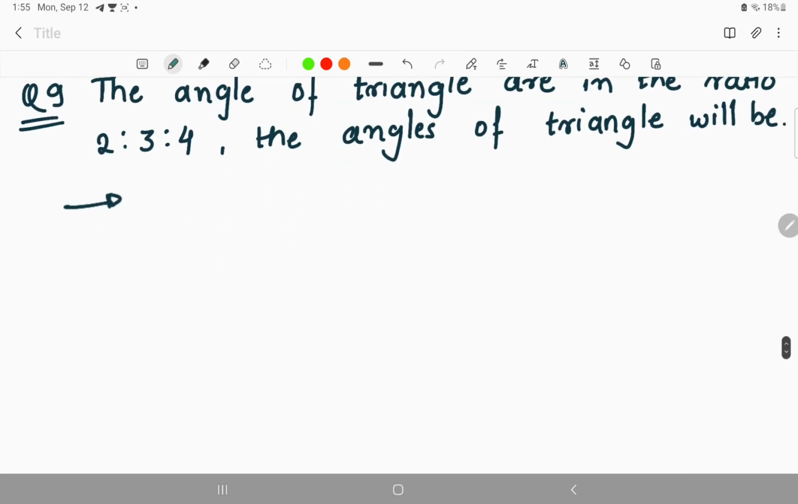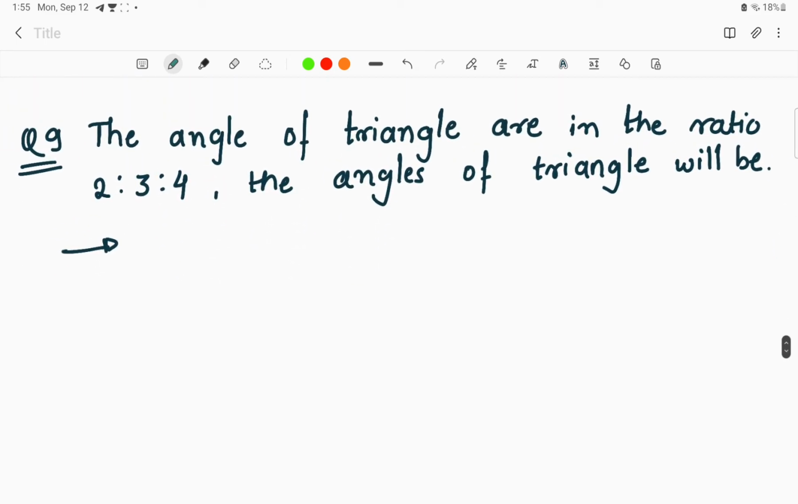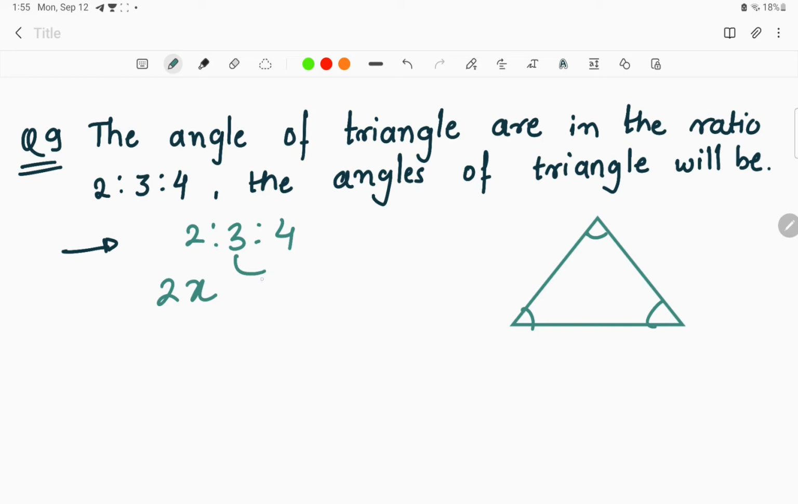Okay, now the angles of the triangle are in the ratio 2:3:4. The ratio of the angles of the triangle is given as 2:3:4. We have to find the angles of the triangle, right? So for solving this question, let us consider a triangle. In this triangle, the ratio given of the angles is 2:3:4. Let us consider this angle as 2x, this angle as 3x and this angle as 4x, for example.